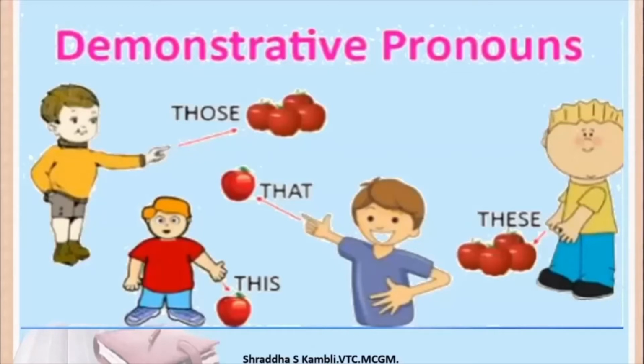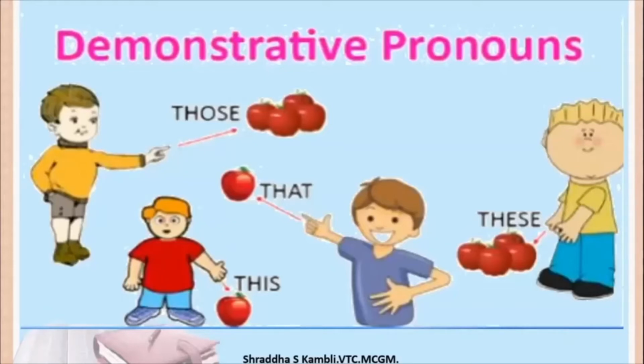So the one in the half pant is also talking about 4 apples, and the one with the full pant is also talking about 4 apples. But Mr. Half Pant is saying those apples, and Mr. Full Pant is saying these apples. Why are they saying that? Because you get the arrow again.